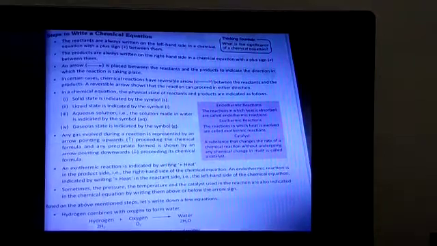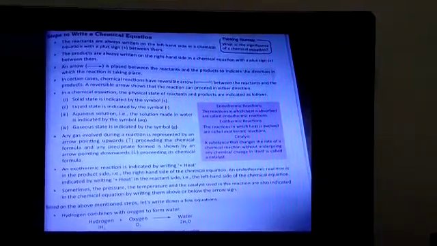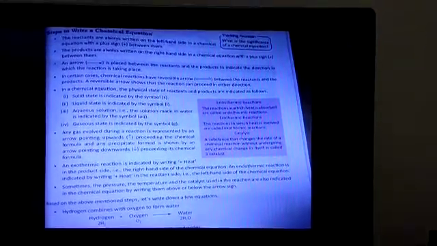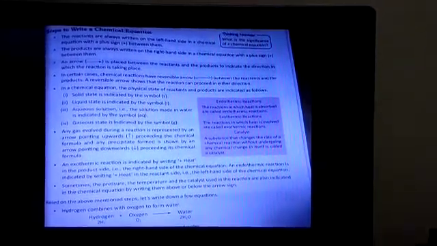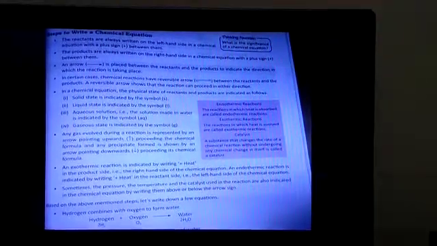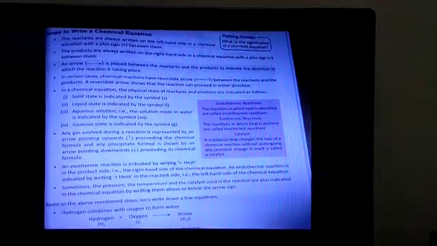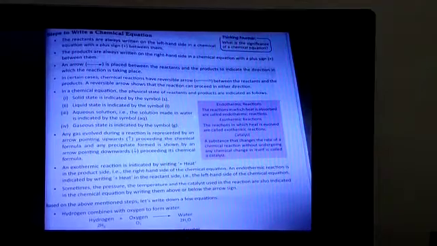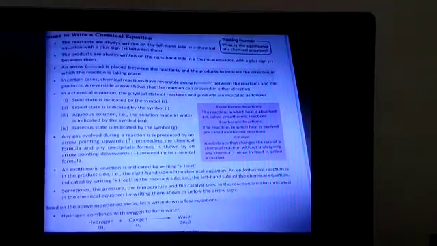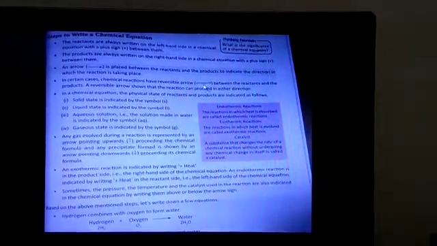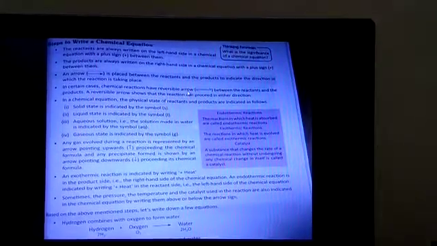In between the reactants and products, there is an arrow which indicates the direction in which the reaction is taking place. In certain cases, a reversible arrow is used between the reactants and the products, and the reversible arrow shows the reaction can proceed in either direction, meaning the reaction can be reversed back to the original state.